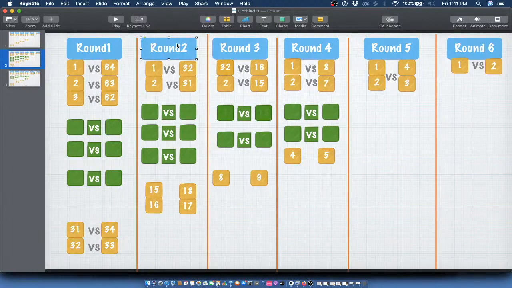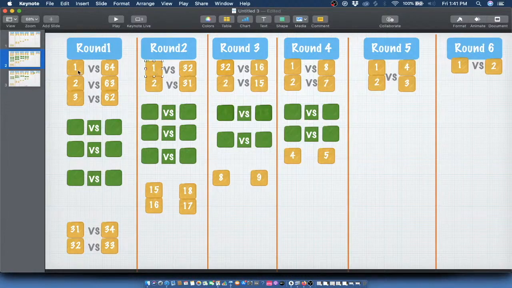I'm assuming you have read the details. In round 2, what happens is, let's say, assume everybody, all the better seeded players, 1, 2, 3 up to 32, they are better players. Say for a minute, make that assumption that all the better players move to the next round. That means between 32 and 33, 32 will win and make it to the next round. It actually doesn't matter who makes it to the next round. It matters how the match is being organized.